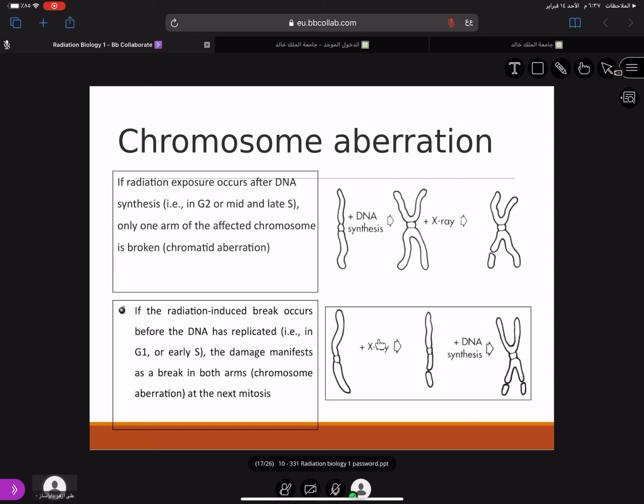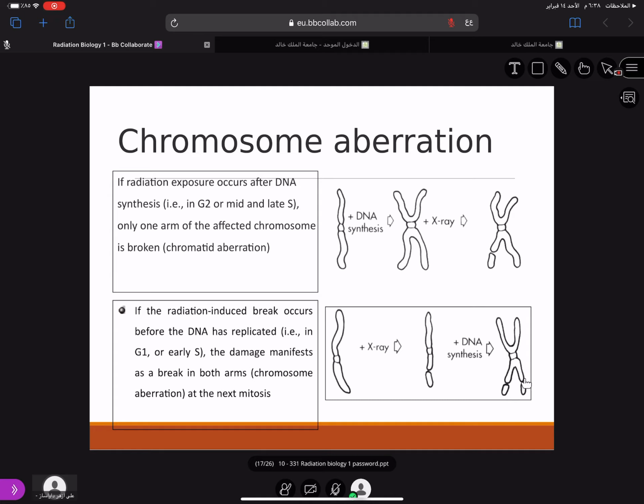But if it is before DNA synthesis, there are chances that the patient will have double strand breakage. Now these can cause genetic diseases in the patient. If this chromosome is the X or Y chromosome, there are chances that the patient will have sex-linked diseases. Or if it is in the first autosomal chromosome, the patient will have different types of illnesses. So genetic alteration occurs at this level.